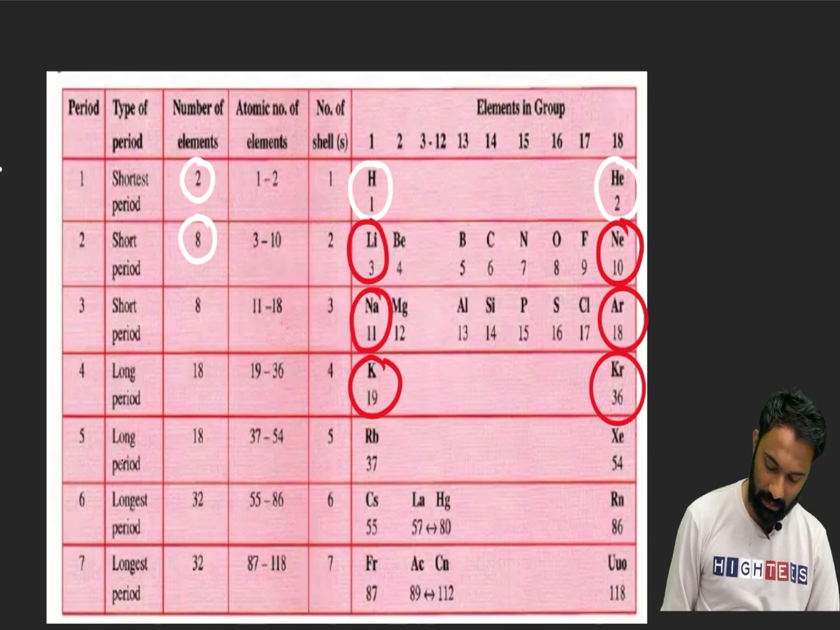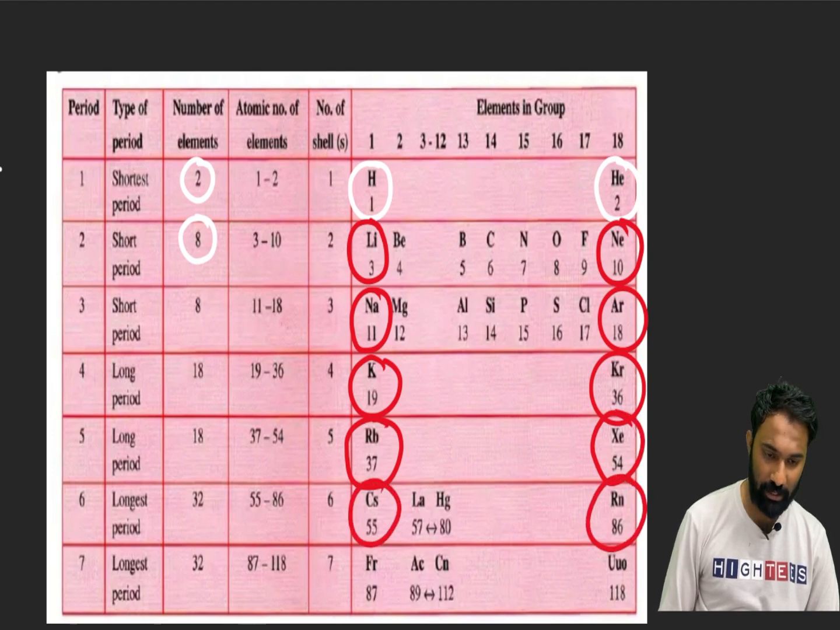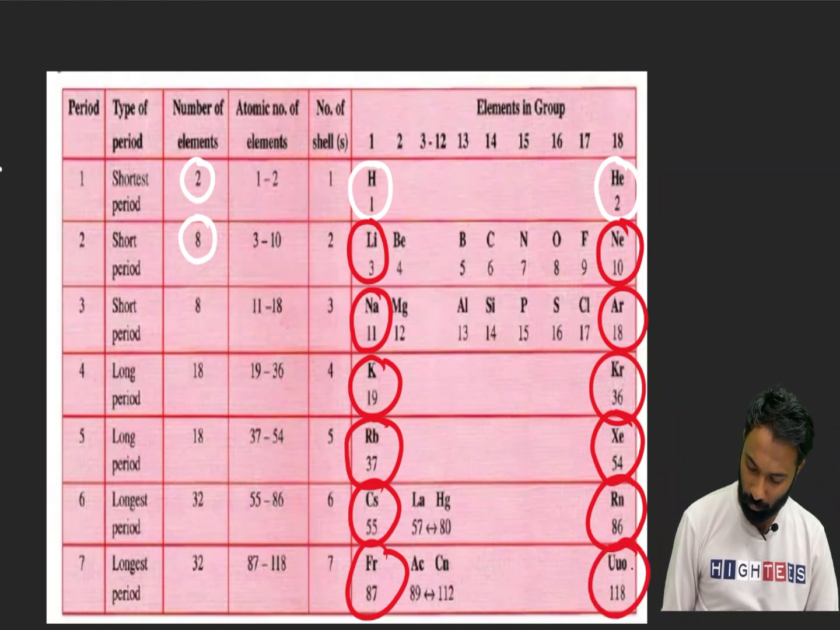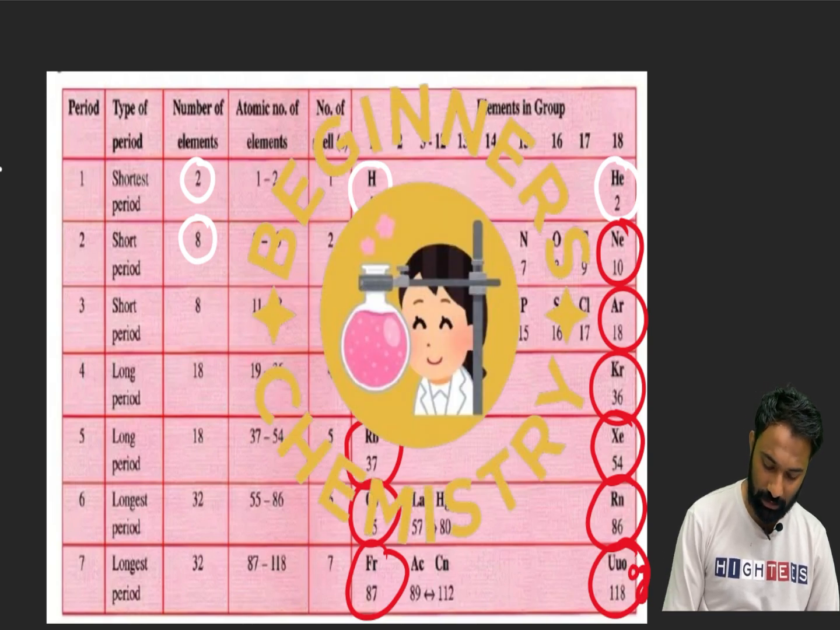Next is the fifth period, starting with rubidium and ending with xenon. Here, cesium and ending with radon. Here, francium and it is ending with Og. This is Uuo, as they have given. Here it is Og.